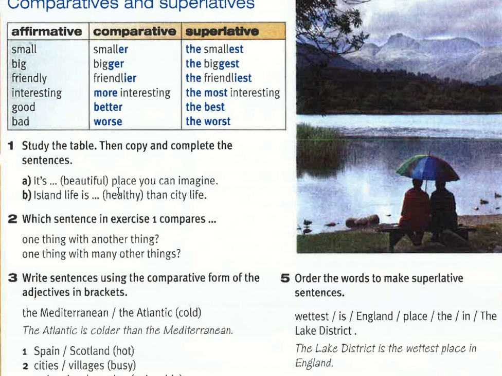This exercise is for comparative, number 1. We know that this is comparative because with superlative we have the word "the". For B, island life is... what is the comparative for healthy? Is it healthier or more healthy?